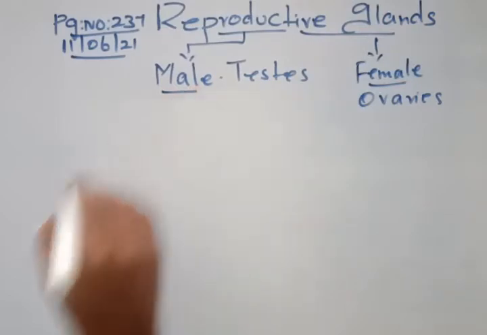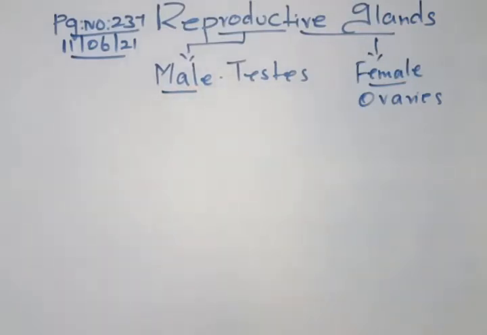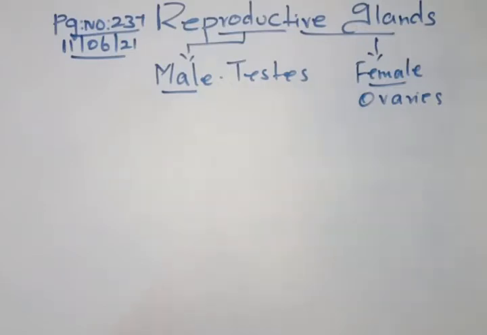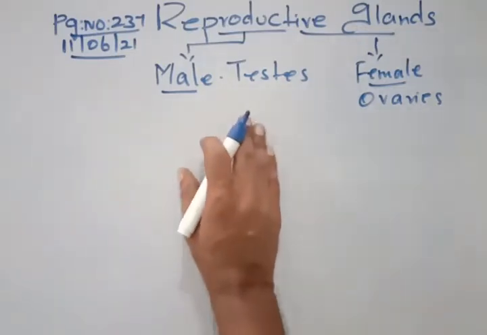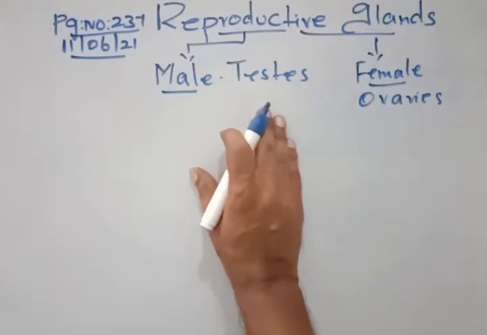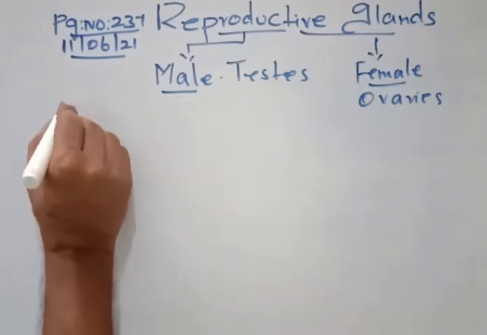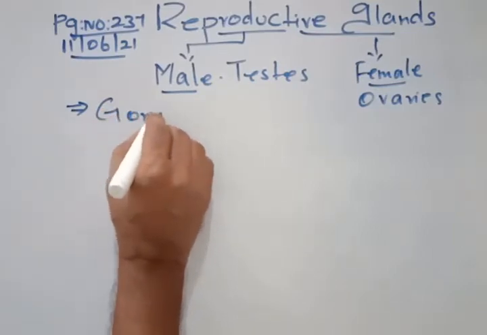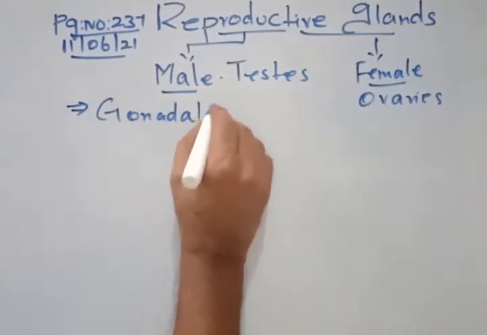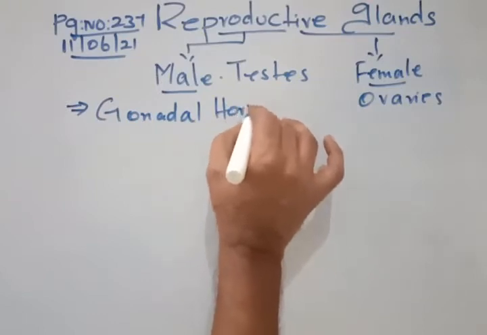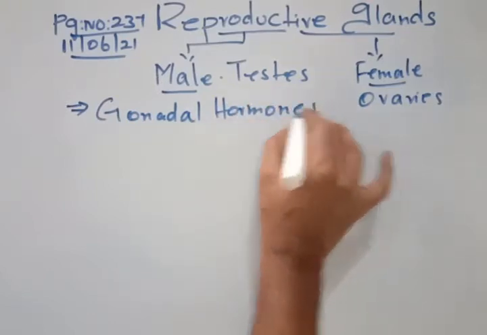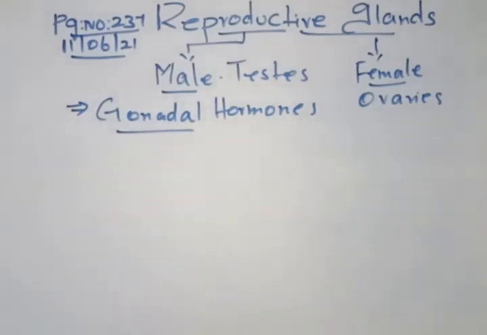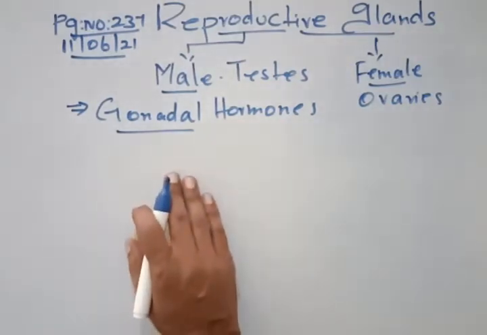Now we are going to talk about the hormones that are produced from the testes and the ovaries. The hormones produced from the testes and the ovaries are together called gonadal hormones. Why we call them gonadal hormones is that these hormones are secreted from the gonads.